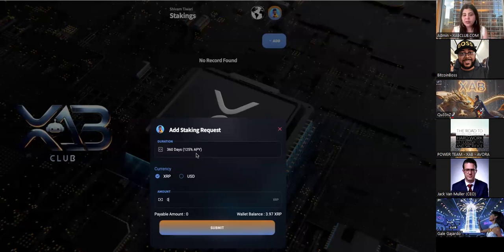So by the end of the year, if you choose 360 days at 125%, the total you get is 225%: 100% principal plus 125% profit or interest. So that's the good part.